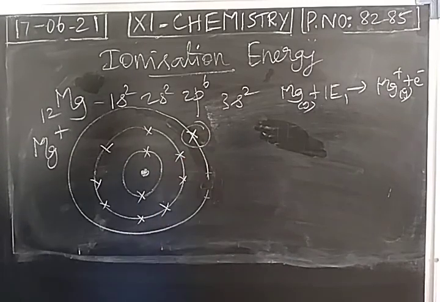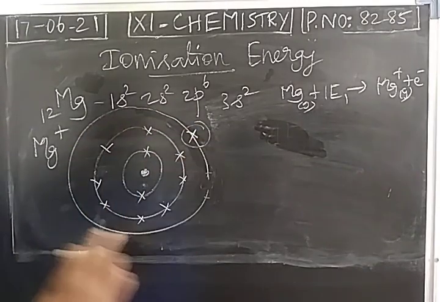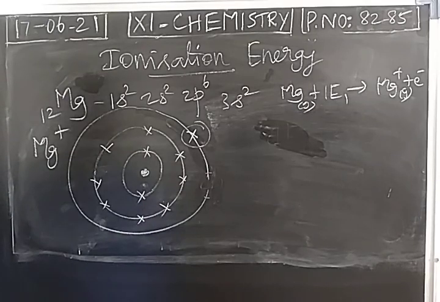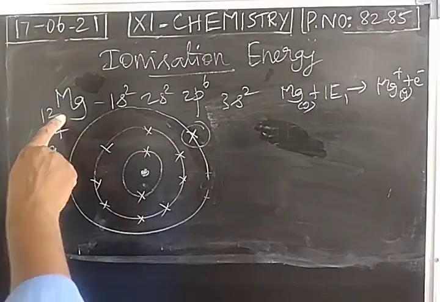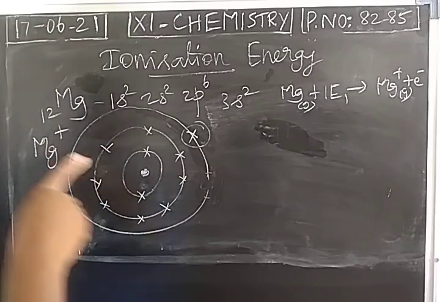But this removal is not an easy process. Why? 12 protons present, but only 11 electrons present. So this attraction will be a stronger one. In neutral magnesium, 12 protons, 12 electrons present, but when you take a magnesium cation, only 11 electrons present, but number of protons inside the nucleus 12.